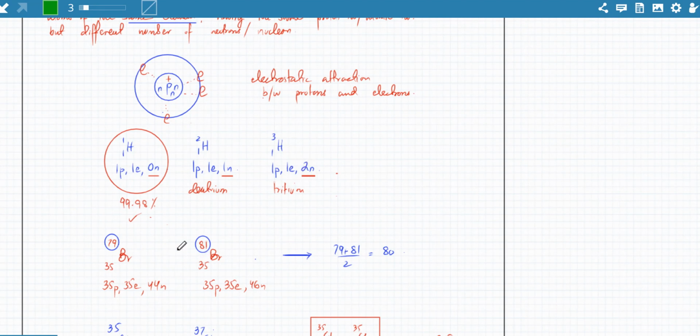and I told you that in the periodic table, bromine had a mass of 80. If you remember this, I told you that there was no bromine that was actually 80. You had two bromine isotopes. One had 79 as the nucleon number. The other one had a nucleon number of 81. They had different number of neutrons. But when you took the average, like if you had a box of bromine atoms and you wanted to take the average mass, it would come out to be 80. Do you remember this? Is this clear?